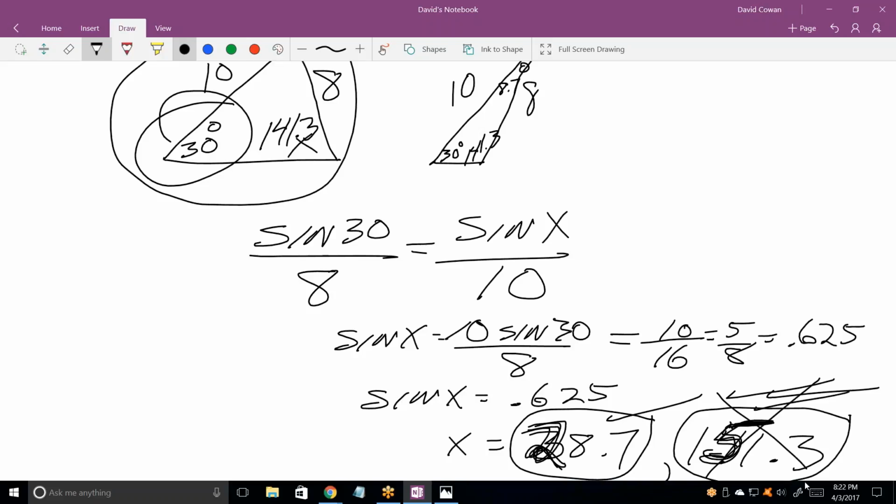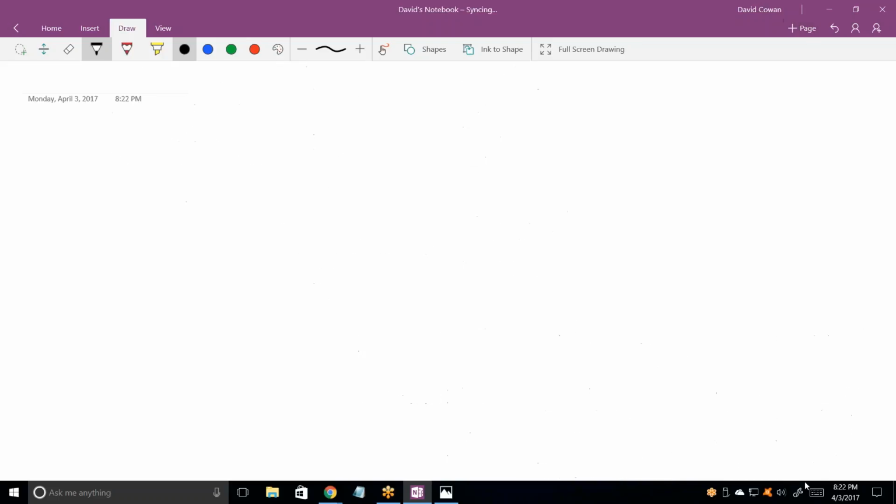And that's what determines when you have an ambiguous triangle. In other words, let's do one more. This time I'm going to use the same measurements, 10 and 8, only this time I'm going to use 75 degrees there.